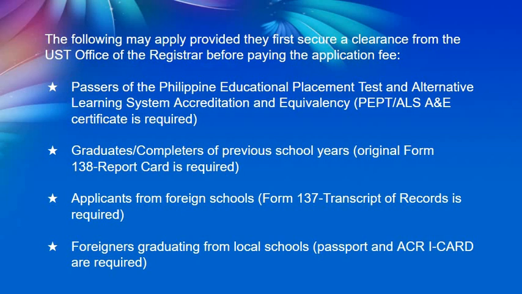Graduates of previous school years: Form 138, report card is required. Applicants from foreign schools: Form 137 or transcript of records is required. And foreigners graduating from local schools need to submit a passport and ACRI card.